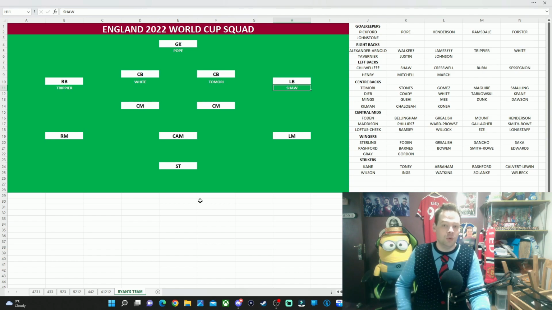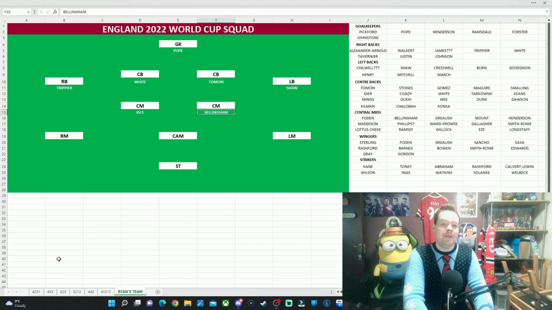I think White has more chance than Tomori, but it would not surprise me one bit to see Tomori omitted from the 26-man squad. On to the 2-man midfield then, and I don't think there's going to be any surprises over my 2-man midfield. It's more than likely everyone's 2-man midfield going into this tournament, and that is, of course, going to be Rice and Bellingham.